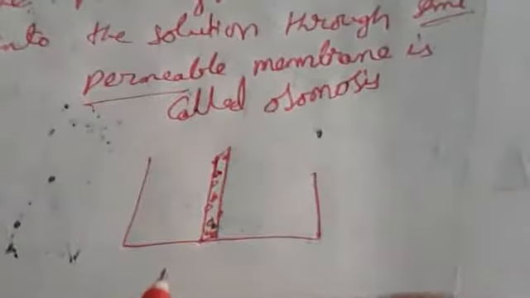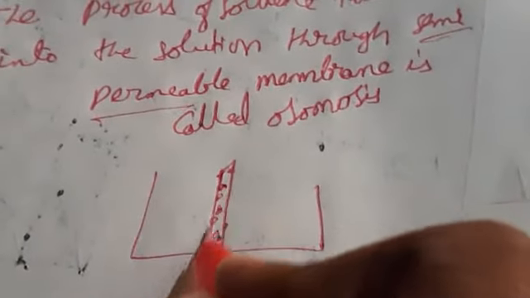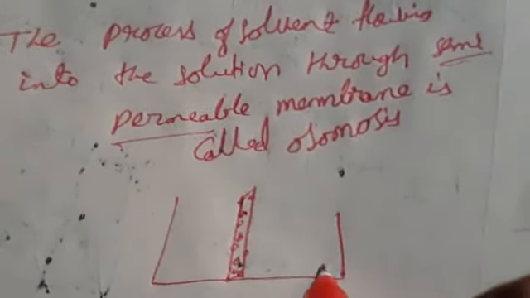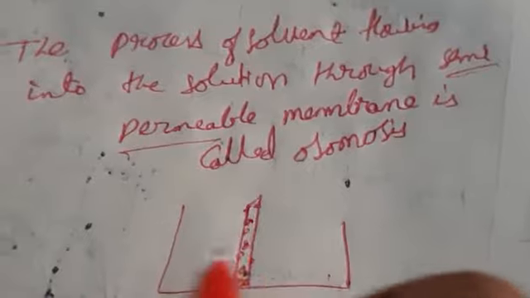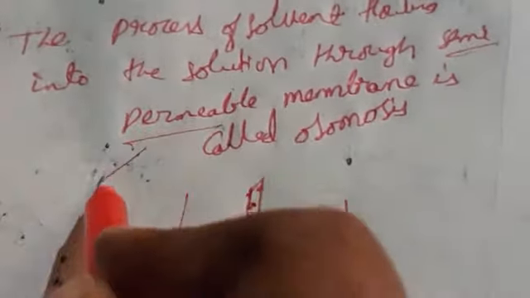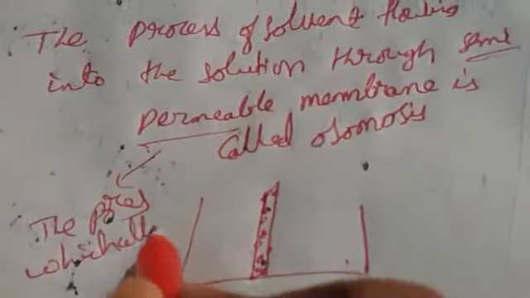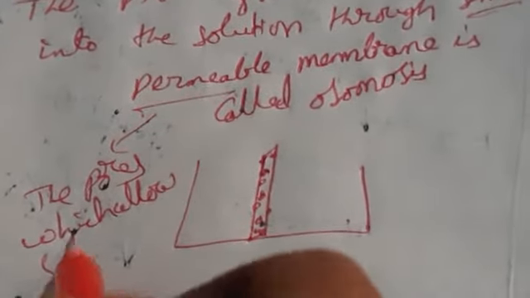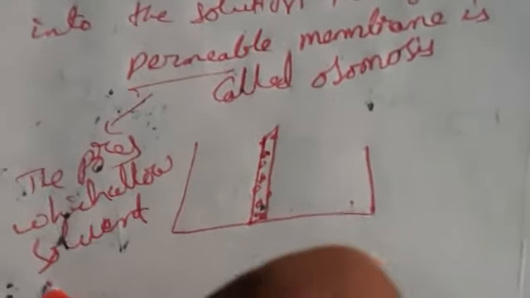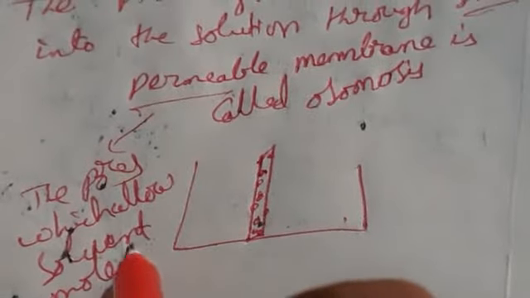partition for that. Means what here, a semi-permeable membrane is nothing but it contains pores which allow only solvent molecules through it, through the pores, not solute particles. That one we call it as semi-permeable. Means the pores which allow solvent molecules, we call it as semi-permeable membrane.